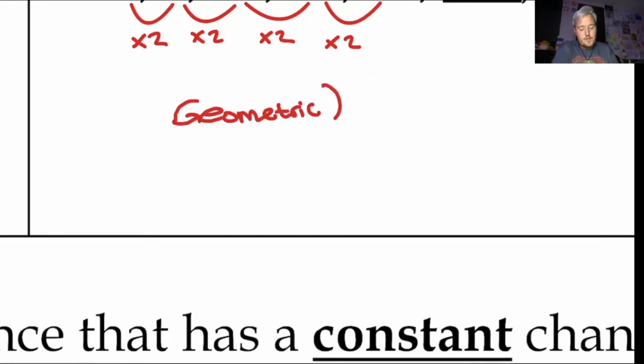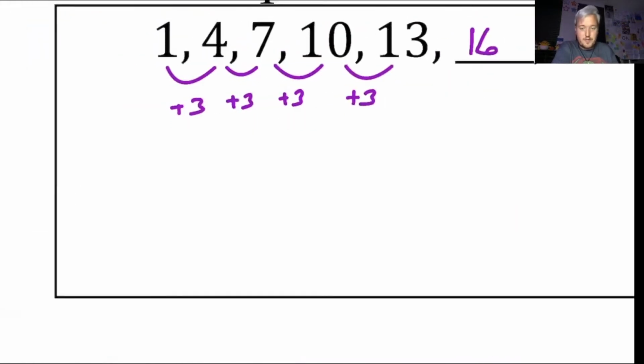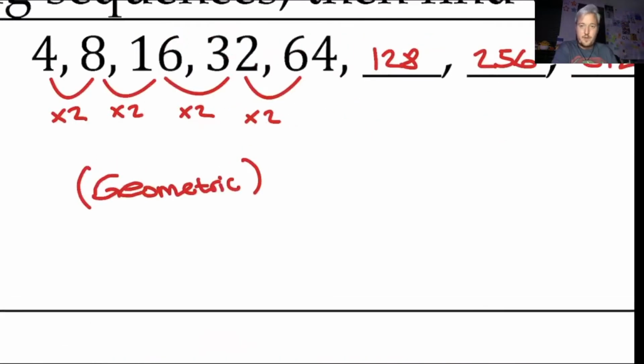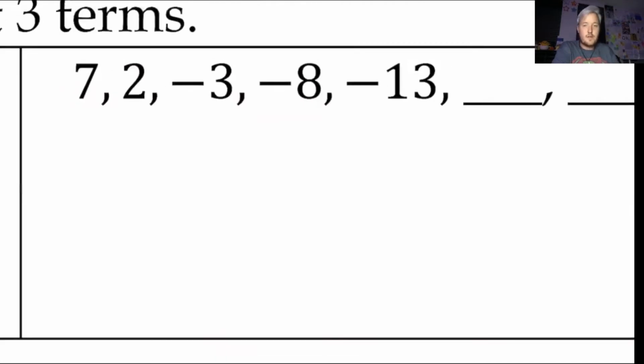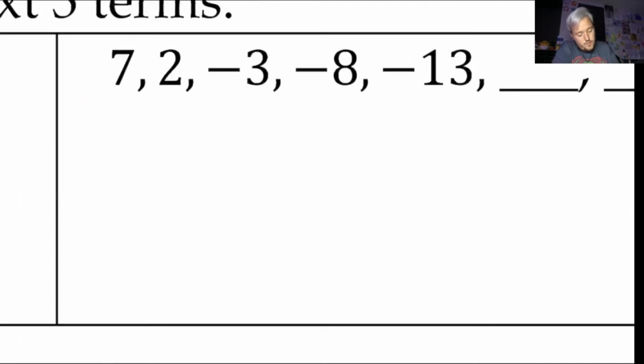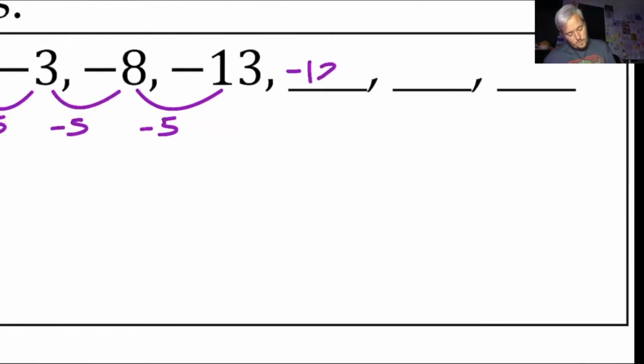So we're going to be focusing on what we call arithmetic. Arithmetic is when we are adding or subtracting. Geometric is when we're multiplying or dividing by something. Over here, now we're going from 7 to 2 to -3 to -8 to -13. If you look here, we're going from 7 to 2, so that's -5. 2 to -3, -5. -5. So we have a consistent arithmetic sequence here. I'm going to keep subtracting 5, so I get -18, -23, and -28.